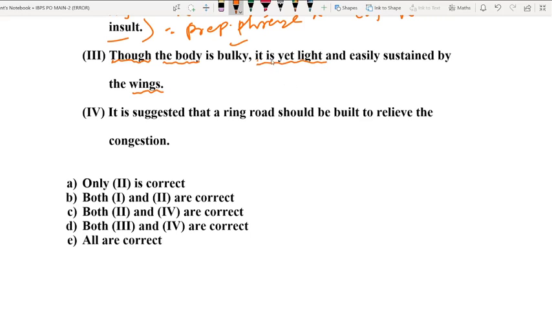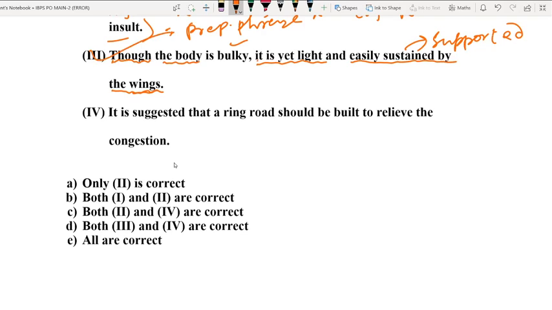Again, what is being said about the body? The body is bulky, quite heavy, but at the same time it is light and easily sustained by the wings, and it is easily sustained. Sustains here means supported by the wings. The sentence is error free.